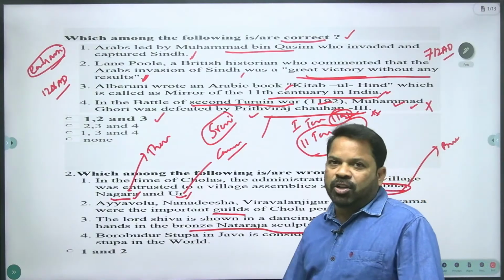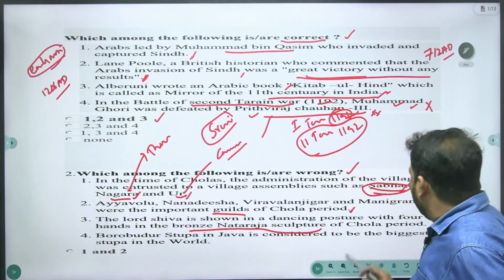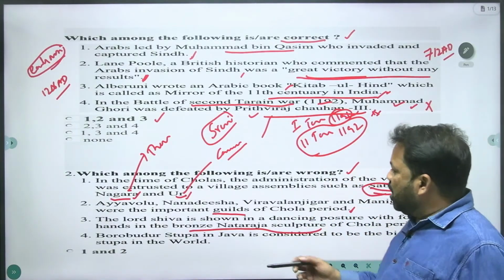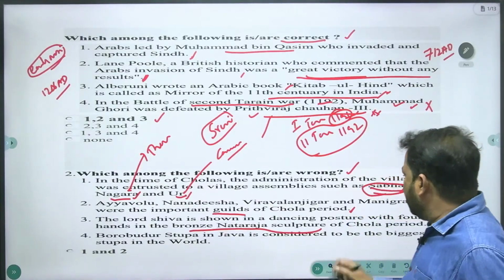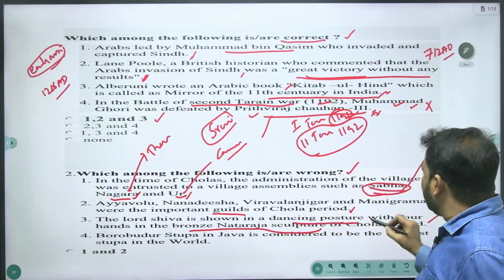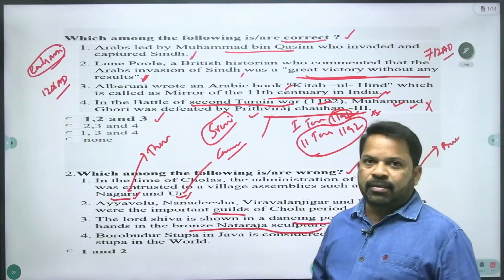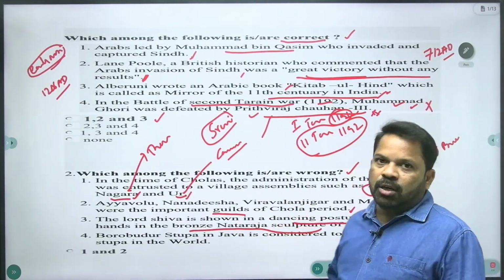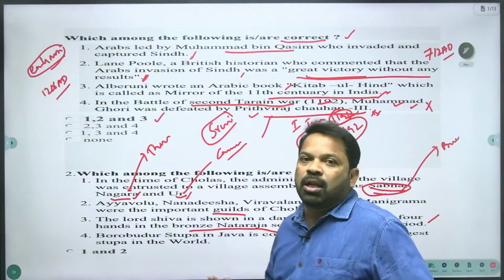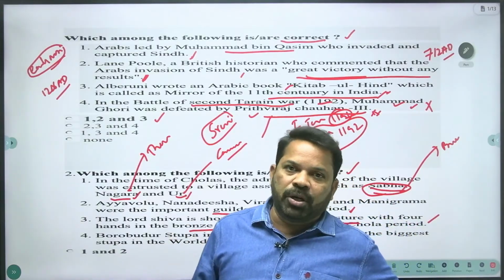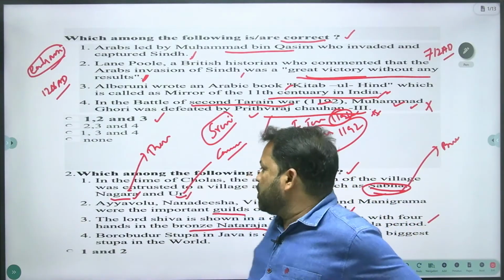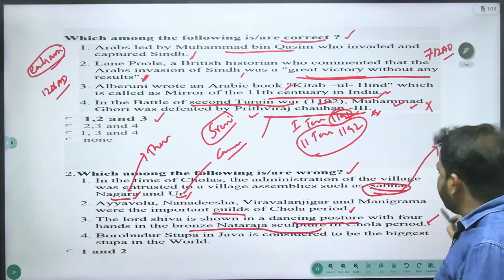Sculpture is a three-dimensional art. You might have seen the dancing posture of Shiva with four hands. This bronze Nataraja sculpture belongs to the Chola period. Yes, this statement is also right.